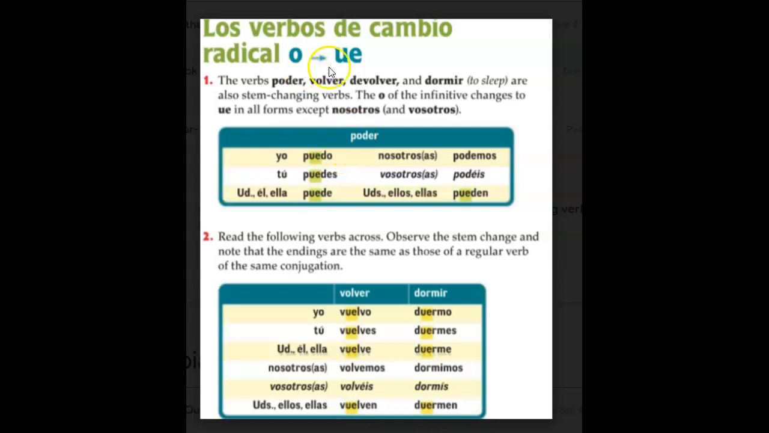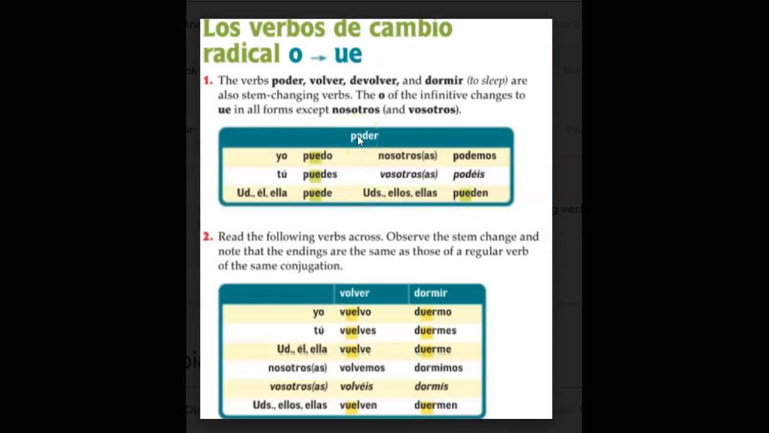All right, so for the first one, poder. In this one, the O changes to the UE. So we see the O here in poder, stem change to UE. Yo puedo, I can. Same thing right here, tú puedes. Usted, él, ella, puede. Like we talked about a few times, nosotros stays the same. So we've got poder, podemos. That's not a stem changer. Ustedes, ellos, ellas pueden.